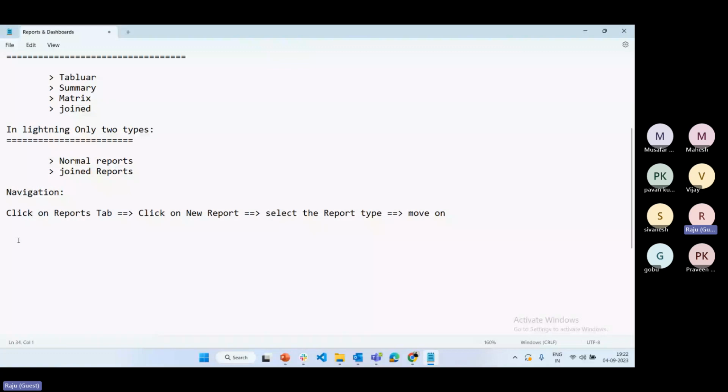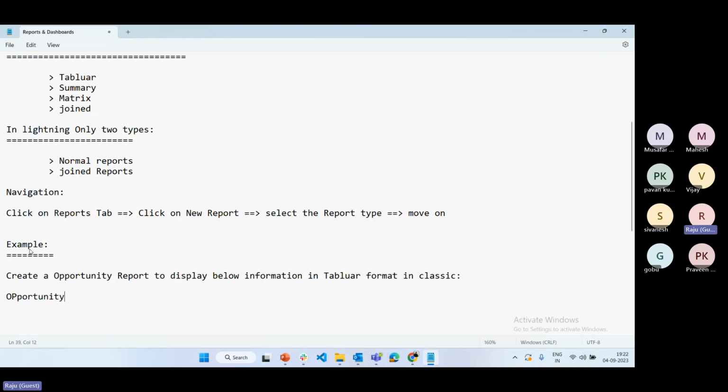Even in lightning we have a report tab. By clicking on the report tab, it will open the reports, and then you can create whatever type of report is required. Let's see one example today, how to create a report. A basic example: create an opportunity report to display the below information in tabular format in classic.